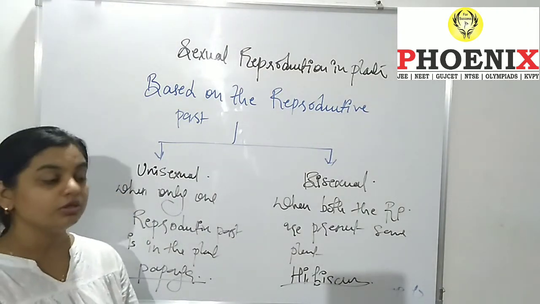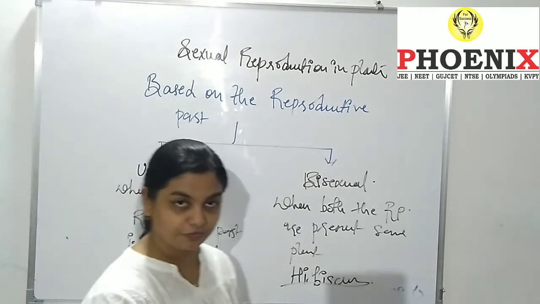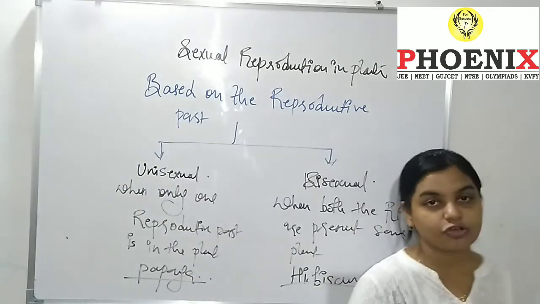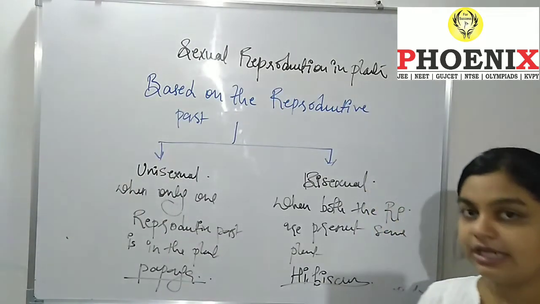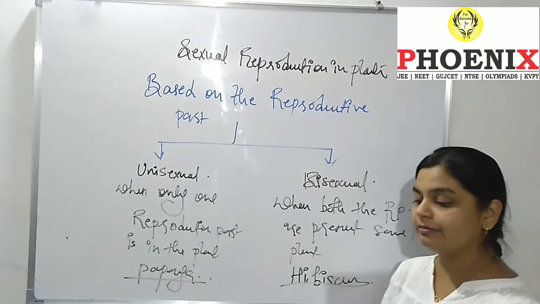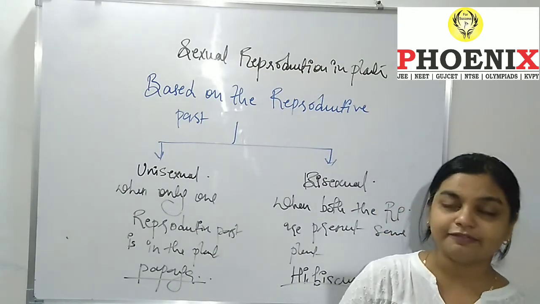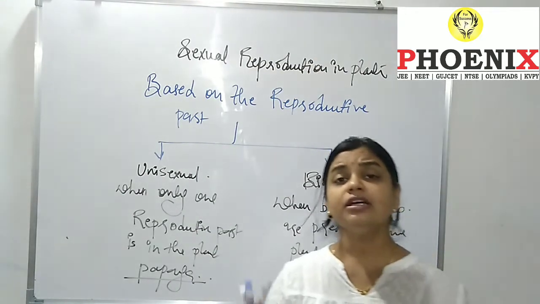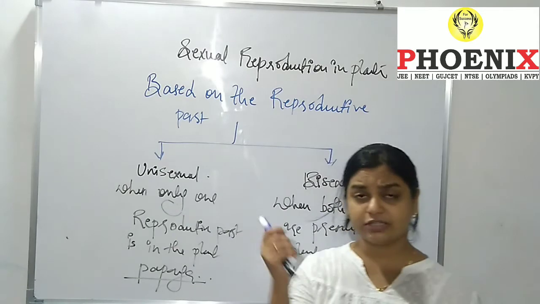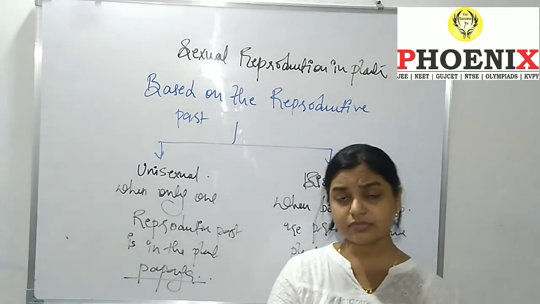Whatever I have told you about the structure of a flower: it consists of petals, sepal, peduncle, thalamus. Then the male part, that is the stamen, consists of anther and filament. Then the pistil consists of stigma, style, ovule and egg.